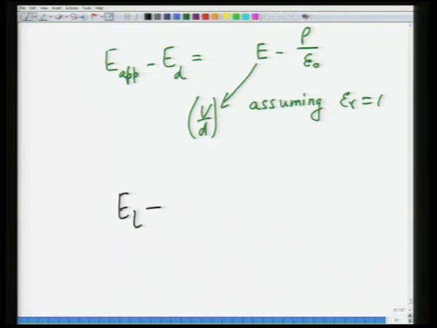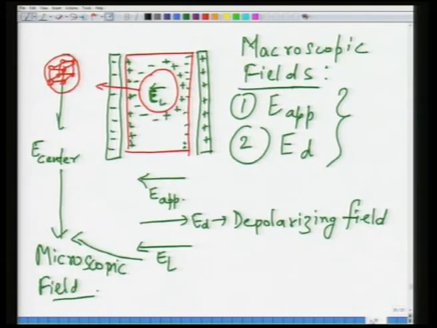For this we take the shape of the spherical cavity. This is the spherical cavity, and now if you go to the previous picture, we are looking at it this way, which means the positive charges are up, negative charges are down.